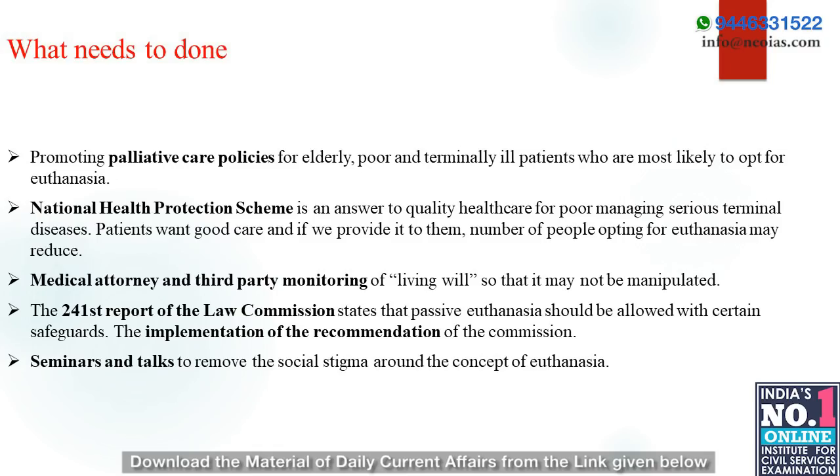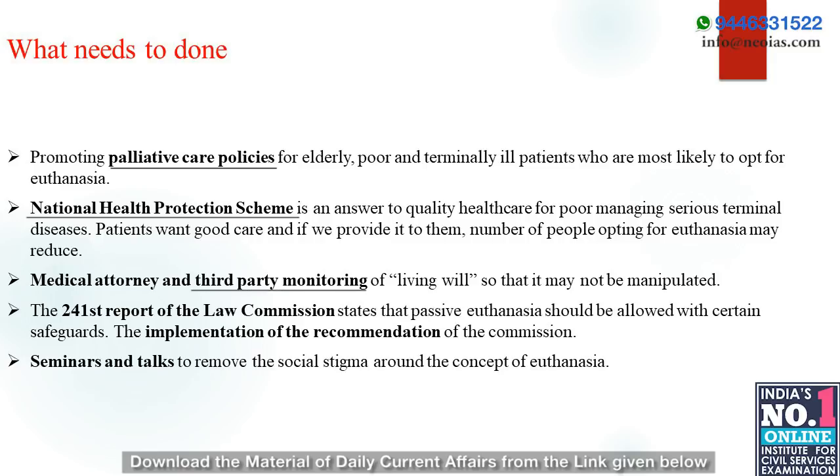Now we'll see, to prevent this, what can be done. We have to promote palliative care policies as much as possible, and we must utilize facilities like the National Health Protection Scheme that the government is already providing. And third party monitoring, that is something very important.